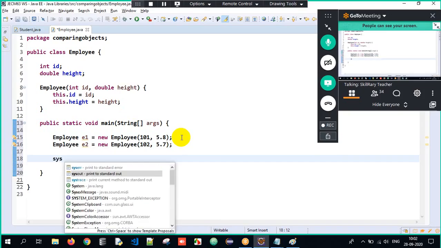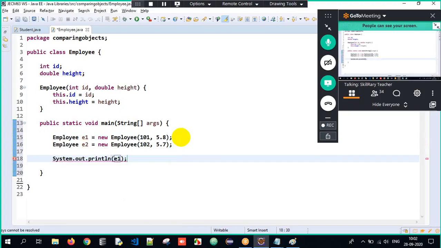Now here I want to compare. See, E1.equals(E2). So which is the current object now? E1. Why? E1 is getting compared with E2, so E1 is the this keyword here. Now when I write E2.equals(E1), what does it understand? E2 is the current object. Why? E2 is getting compared with E1. So the current object is this. So this is what we are trying to do here.